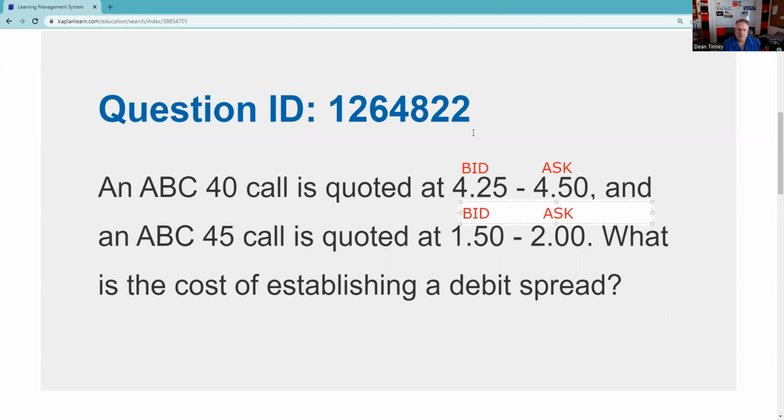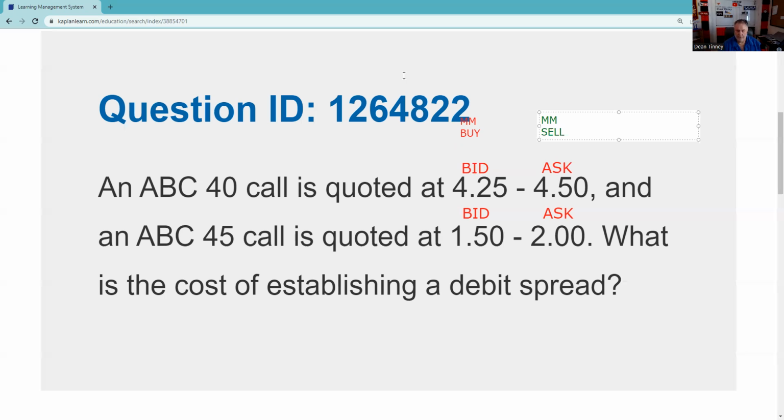In fact, you might want to just make a little mental note to yourself that market makers buy at the bid, and market makers sell at the ask. The difference between those two prices is called my spread.